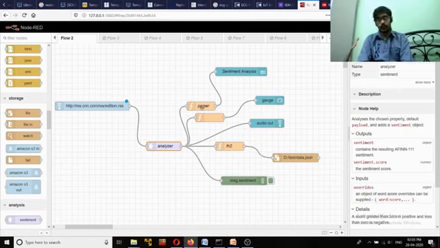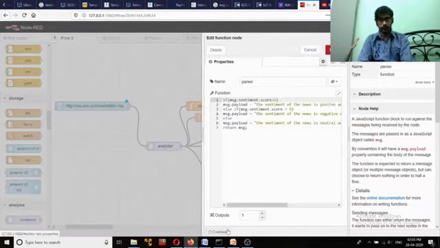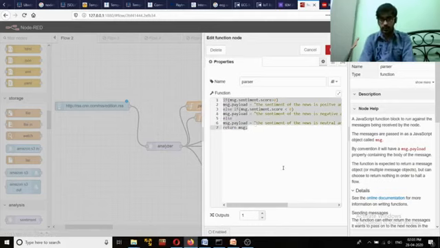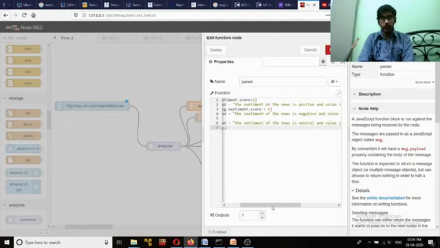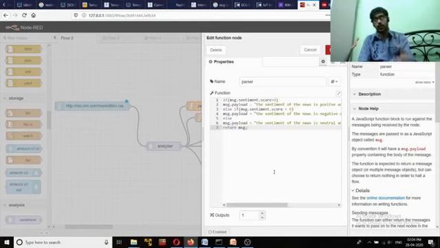Now what is the job of this particular function? You can see here a set of statements, which is basically JavaScript that we are writing. We check message.sentiment.score, whether the score value is greater than 0 or not. Then we display that the sentiment of the news is positive and the value is whatever the score is. It will concatenate it, store it into the message payload, and redirect it to the target text.